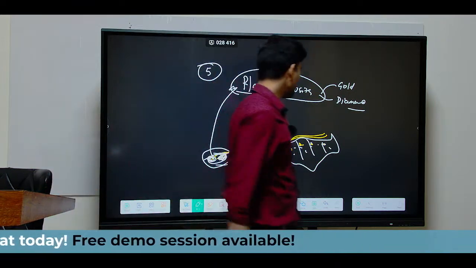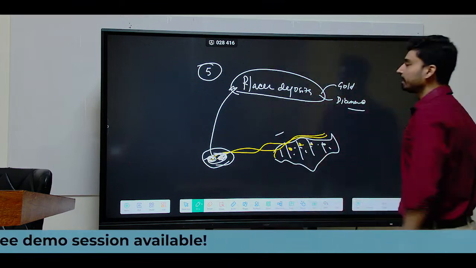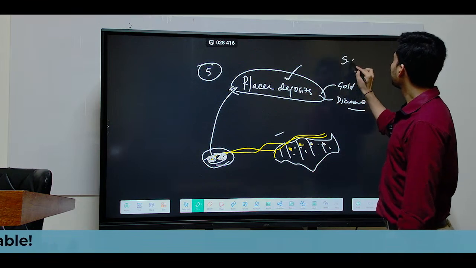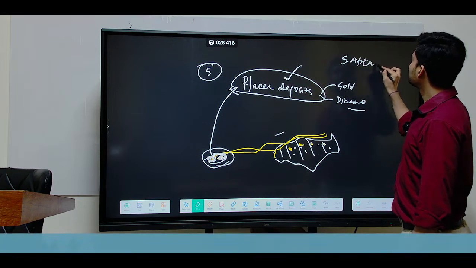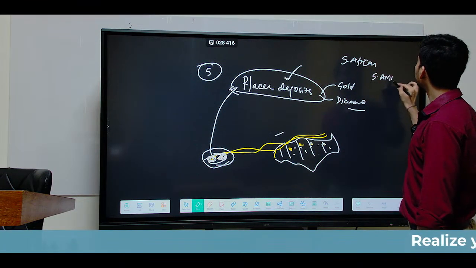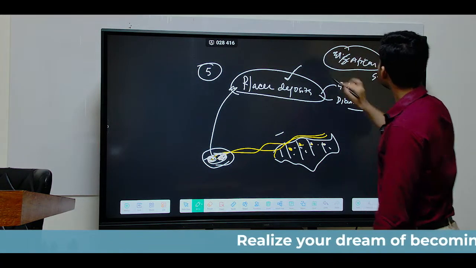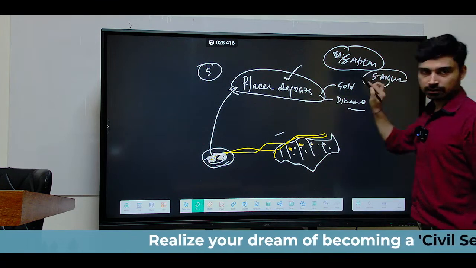That is exactly what we see in the case of Africa and South America. Sorry, it is not South Africa, it is equatorial Africa. That is what we see between equatorial Africa and South America.